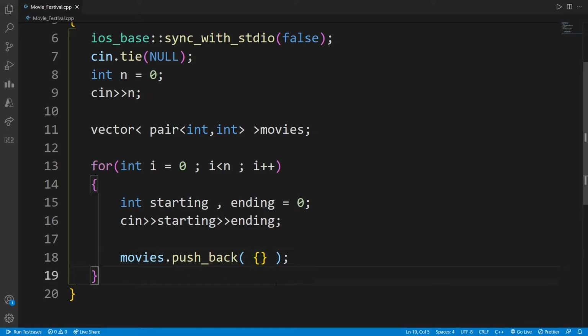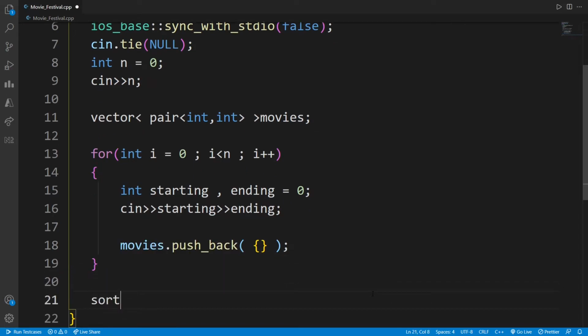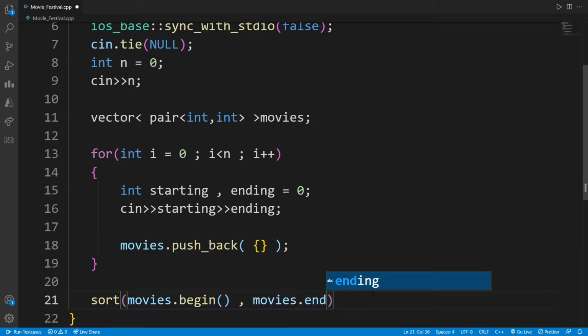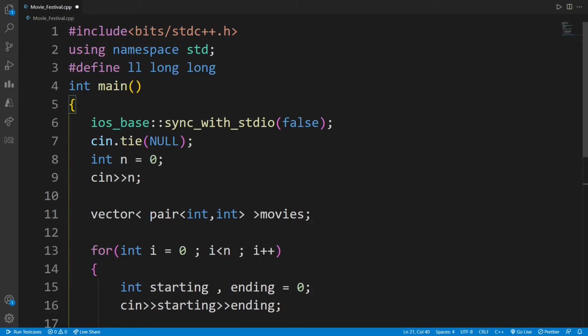since in future I have to use this sort, I will write something like this: movies.begin() and movies.end(). But I am storing in these pair formats, right?